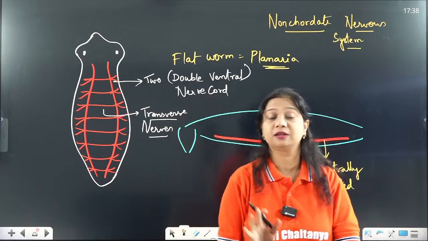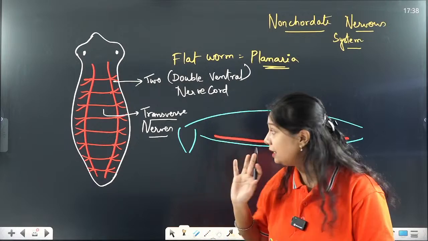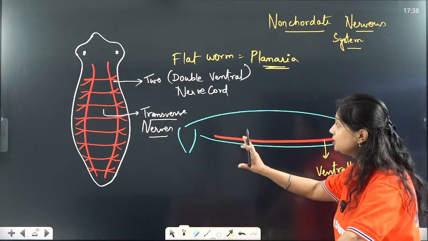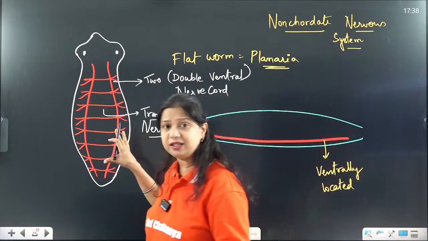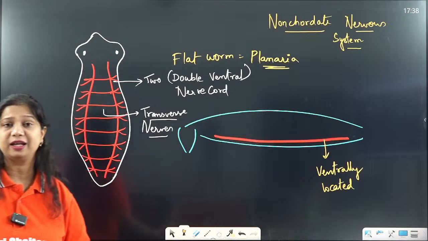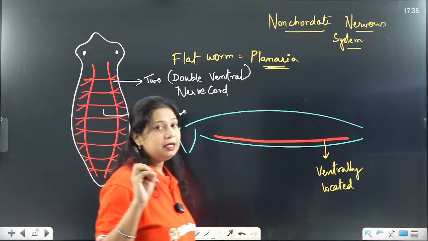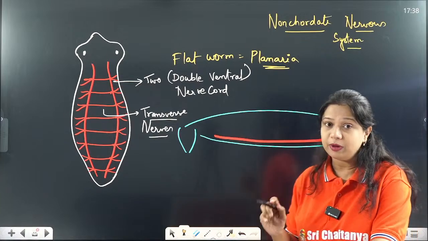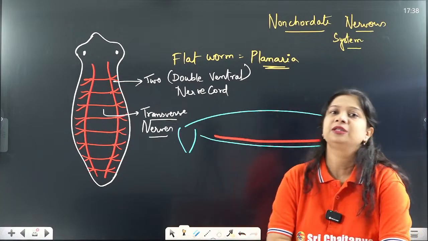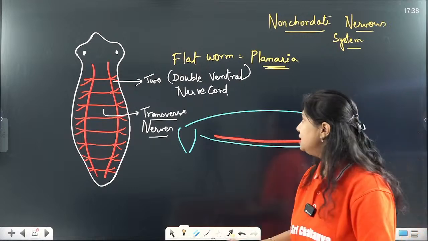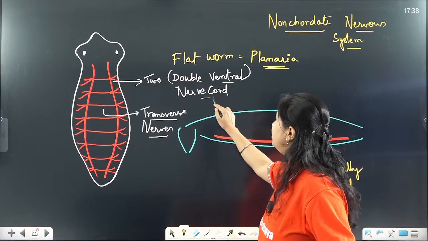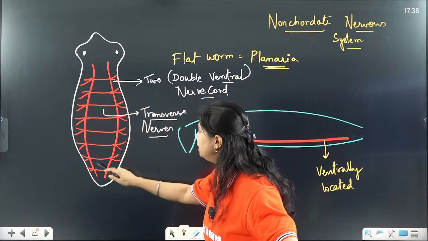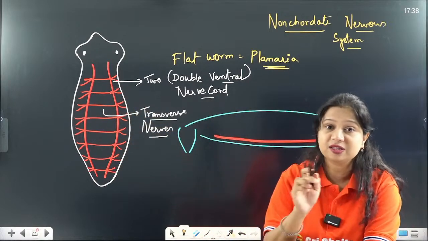Remember these things clearly and study them properly, because you are going to use these concepts while studying each and every phylum separately. In flatworms, annelids and arthropods, they have this double ventral nerve cord, connected to each other with the help of transverse nerves.